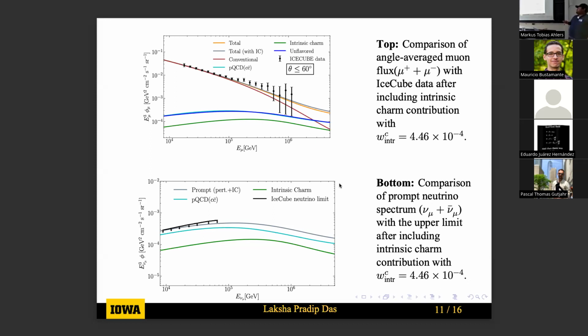How can we try to resolve this discrepancy? We saw that in the case of atmospheric muons, there is one component of the total muon flux, the unflavored contribution, which is not there in the case of muon neutrinos. There are large uncertainties in the calculation of the unflavored flux, so we can try to rescale the unflavored contribution to the muon data.